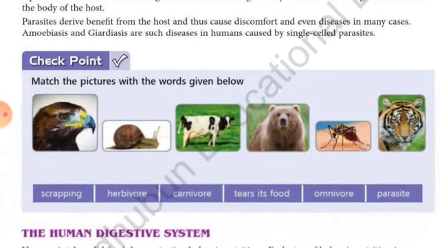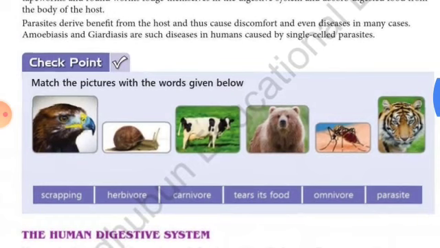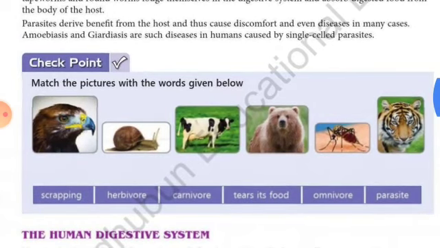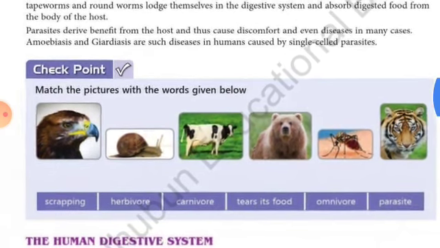So this will be the homework for you. You will write the checkpoint in your rough copy for chapter 2 and also read and learn pages 24, 25 and 26. The hard words also.